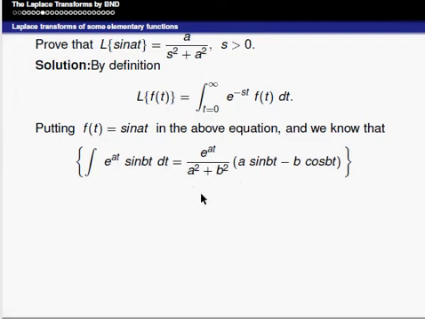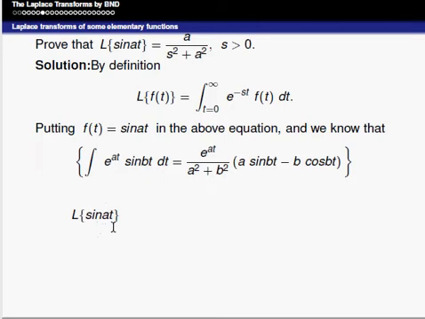So here also we have to evaluate that integral, so we have to use this formula: integral e power at sin bt dt is equal to e power at divided by a square plus b square into a sin bt minus b cos bt.